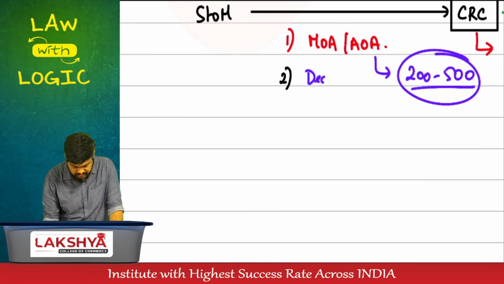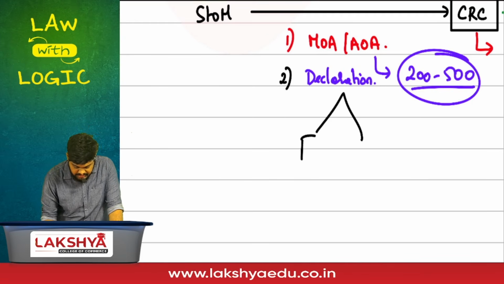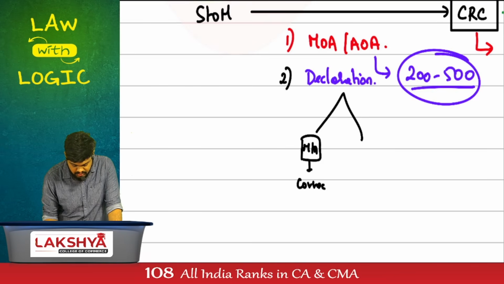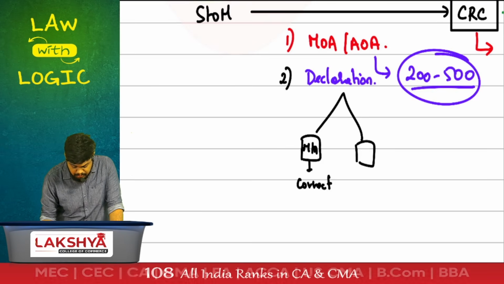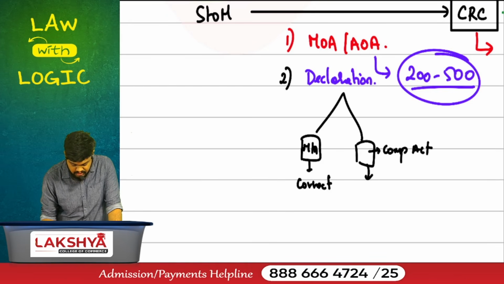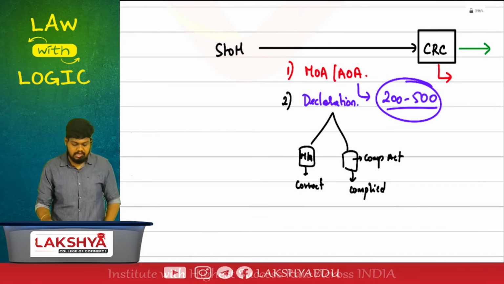Promise is layman language. We use the word declaration. We are making a declaration about two things. Make this very clear. Declaration that your MOA and AOA are correctly submitted. Declaration that the Companies Act has been complied with. You have followed the entire Companies Act. What are the two declarations that are happening?